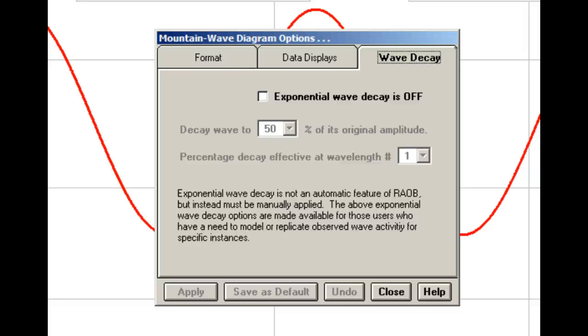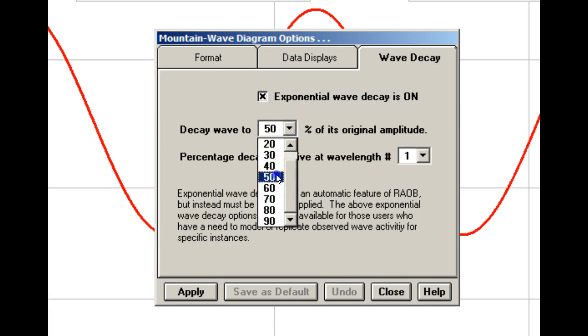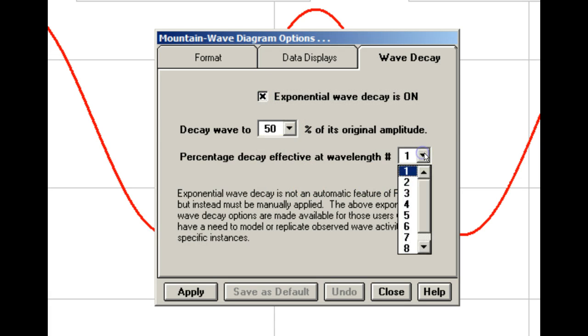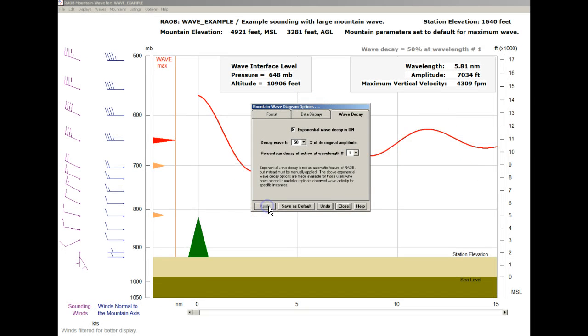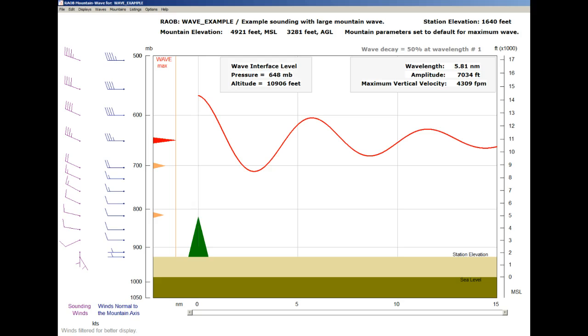Please be aware that this feature is not a meteorological application, but only a mathematical attenuation of the waveform. Its only purpose is to assist the user in replicating observed wave decay observations. Its use is simple. Just activate the option, set the decay rate to a representative percentage, and indicate the number of wavelengths where the decay percentage occurs. Then select Apply. And here we have the resulting wave that decays exponentially by 50% at each wavelength.